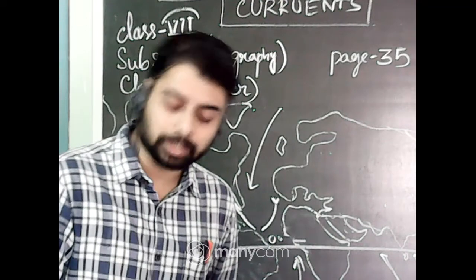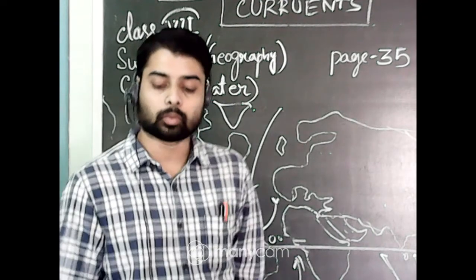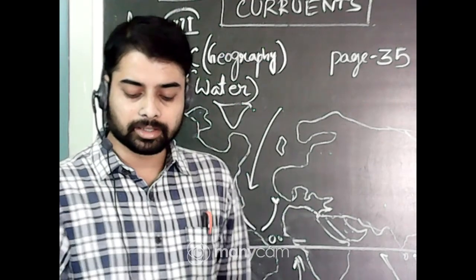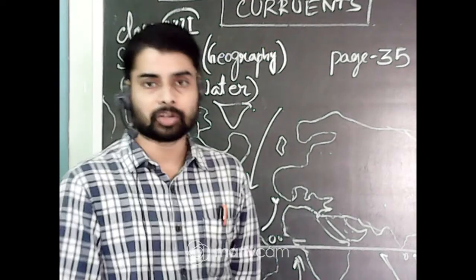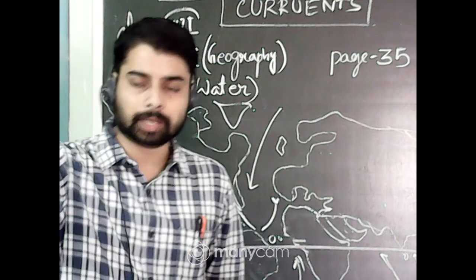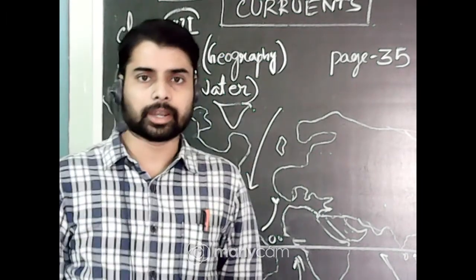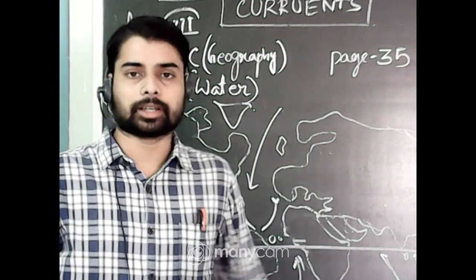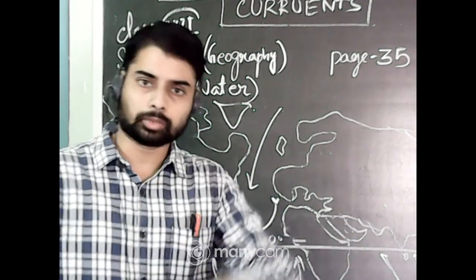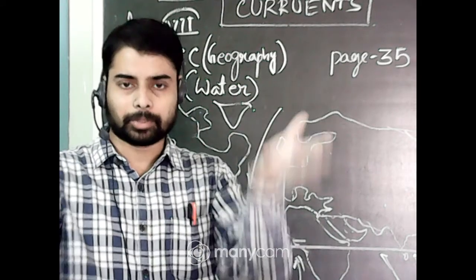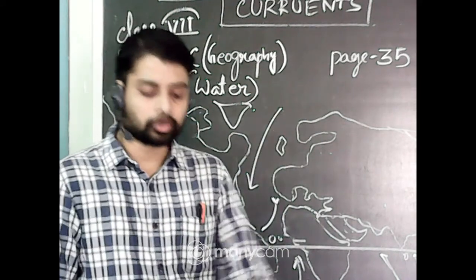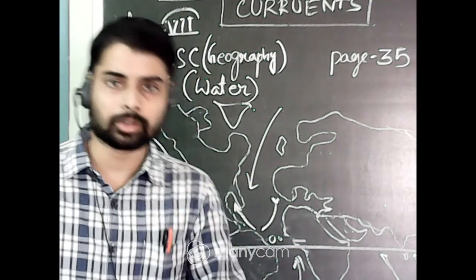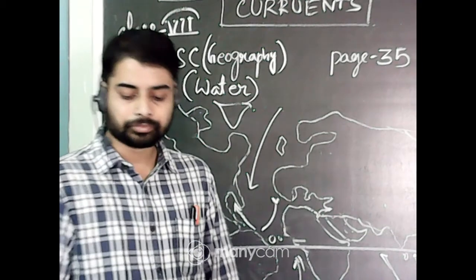But there is another problem. These areas where warm and cold currents meet also experience foggy weather, making it difficult for the navigation of ships. They cannot see their path because foggy weather is created. The same thing occurs if you mix cold icy water with one mug of hot water. They mix together and water vapor emerges. Okay, same thing. So if you do the experiment mentioned on page number 36, you will always notice this type of thing happen.